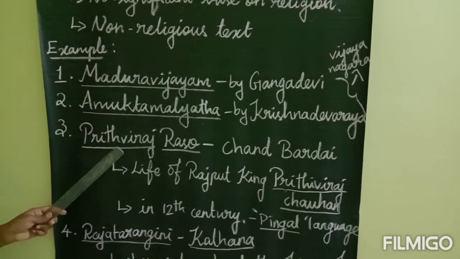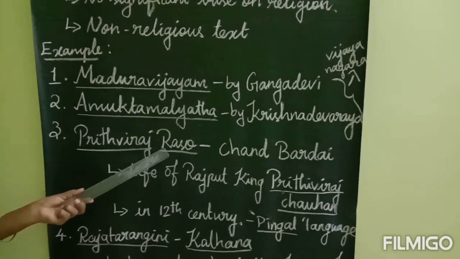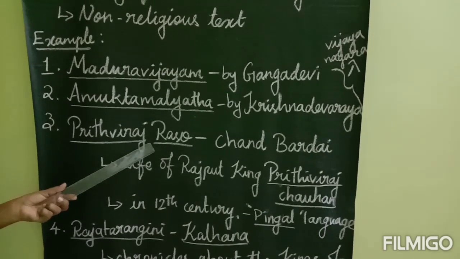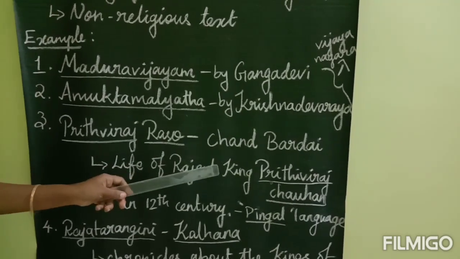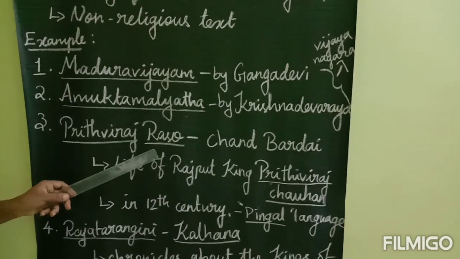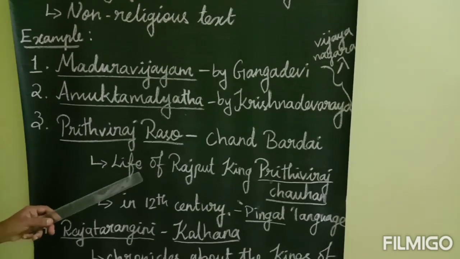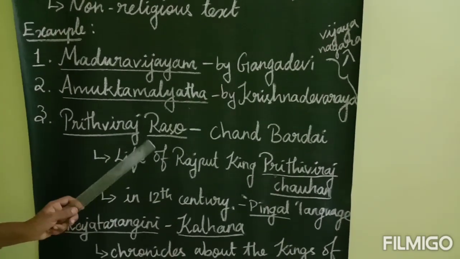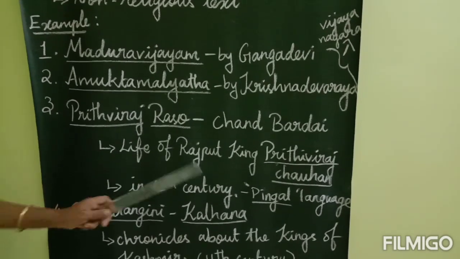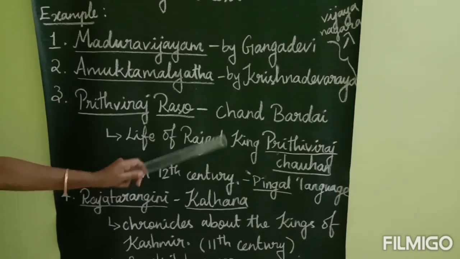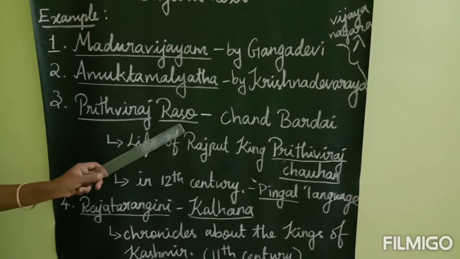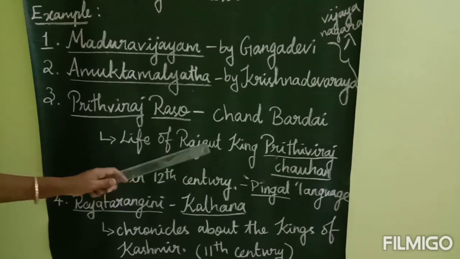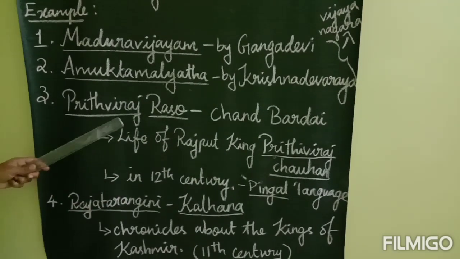Next one is Prithviraj Raso. Prithviraj Raso was a very famous book during the medieval time. This book was written by Chand Bardai. Prithviraj Raso was a poem which described the life of the Rajput king Prithviraj Chauhan. Which Rajput king was the book related to? Prithviraj Chauhan. Chand Bardai was a court poet of Prithviraj Chauhan. He wrote about Prithviraj Chauhan's bravery and achievements in this book.